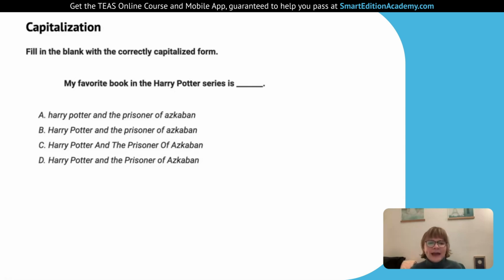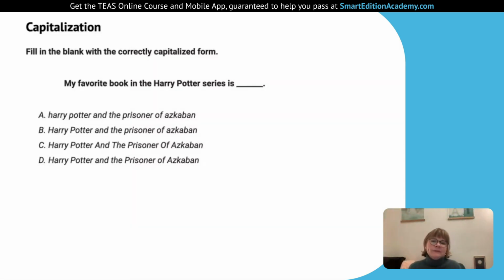So we're going to eliminate that one. The next one, we have Harry Potter, so his name is capitalized. This answer knows that people have to capitalize their first and last name. But it's a title, so we need more of it capitalized. The rest is lowercase, but that's not correct. In C, everything is capitalized. I could see that people are tempted by this option. They think, oh, it's a title, we capitalize everything as a proper noun.